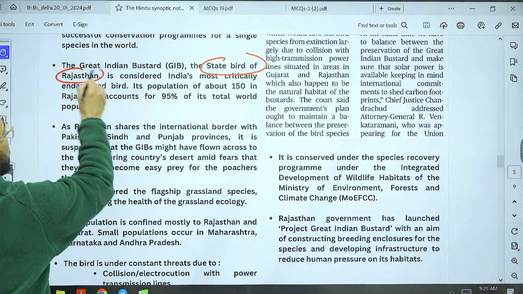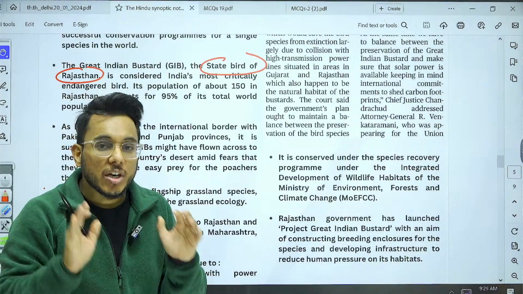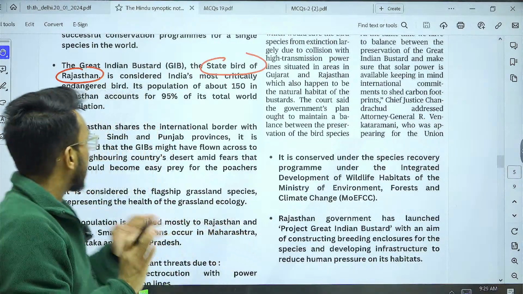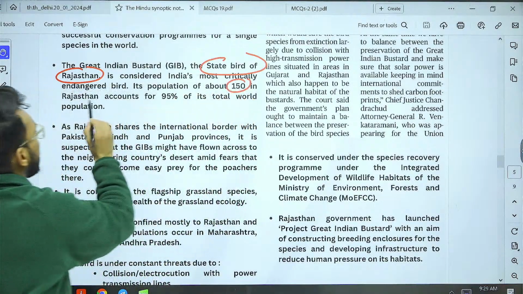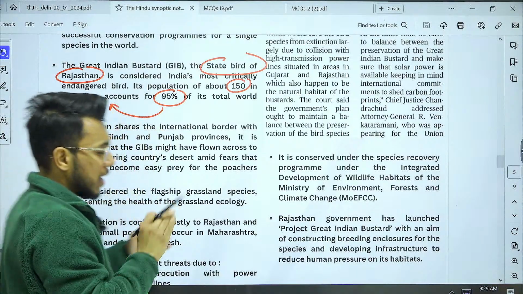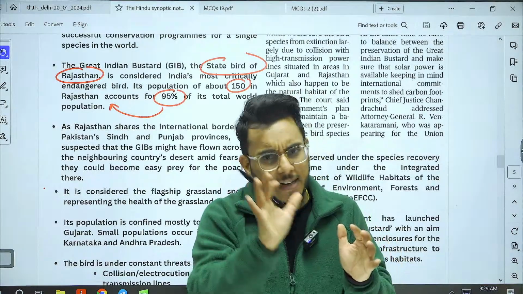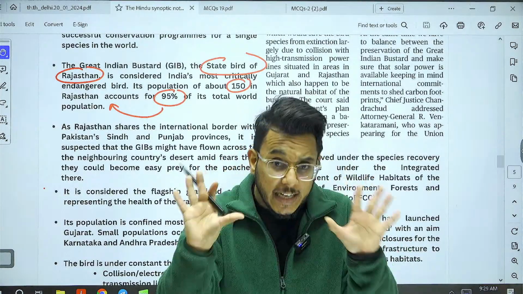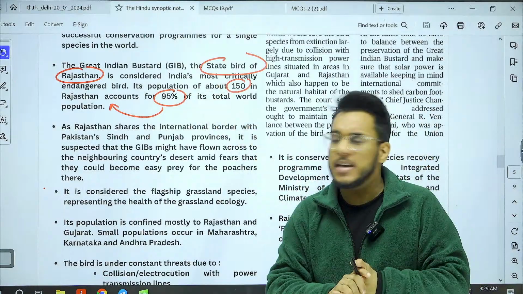It is called one of the most critically endangered birds. Its population is just 150 individuals, and 95% of its population is in Rajasthan. So some of its population is in Rajasthan, some of its population is in Pakistan and in the regions of Gujarat, but 95% of the population is in Rajasthan, and just 150 birds have been left.